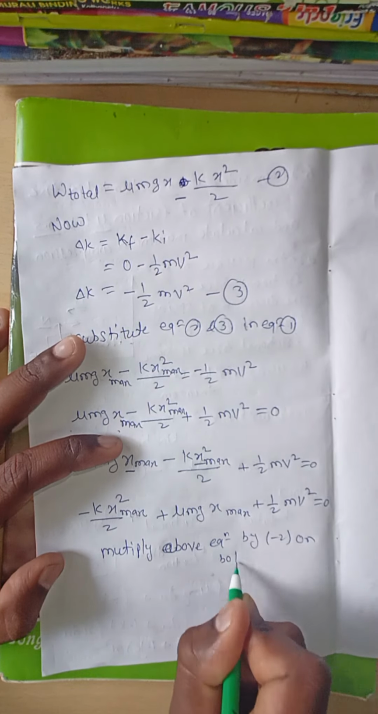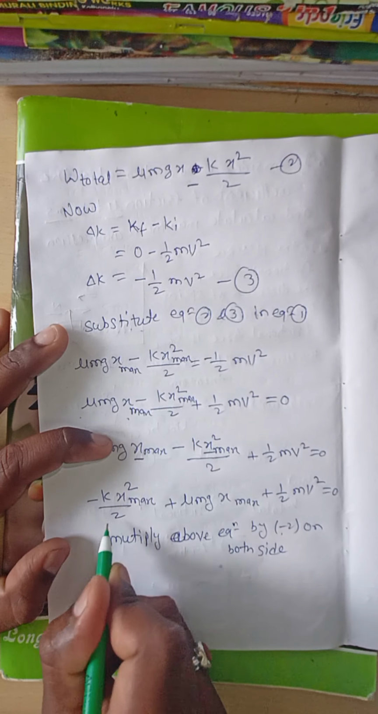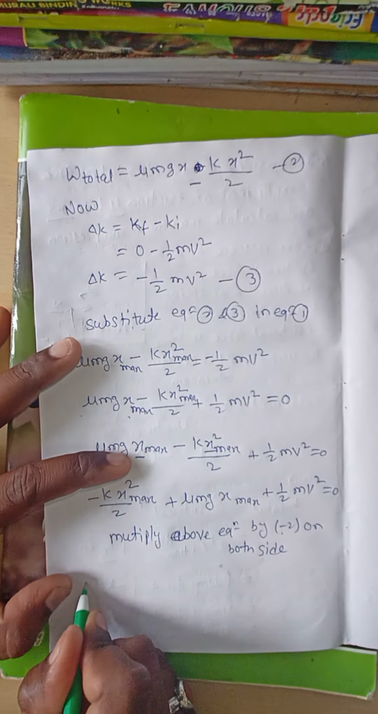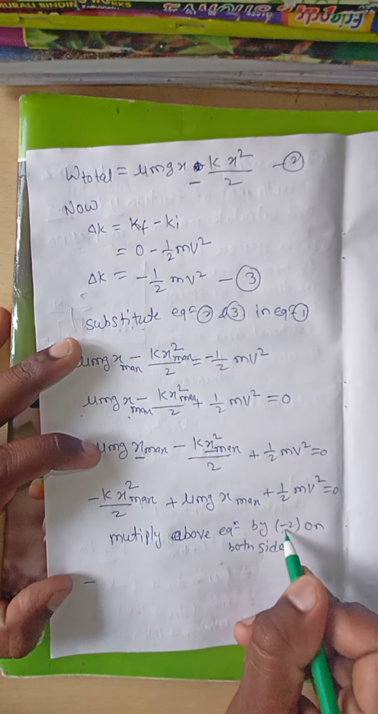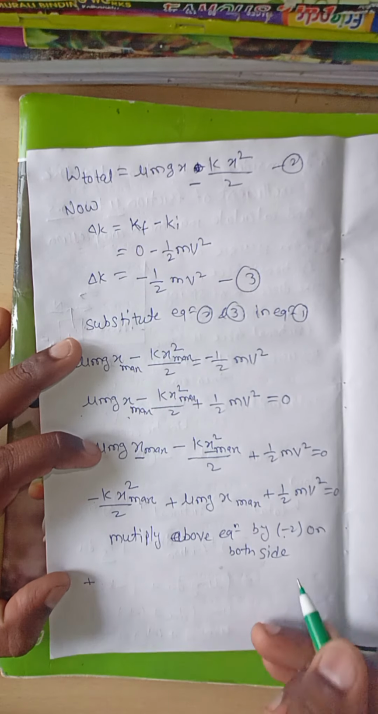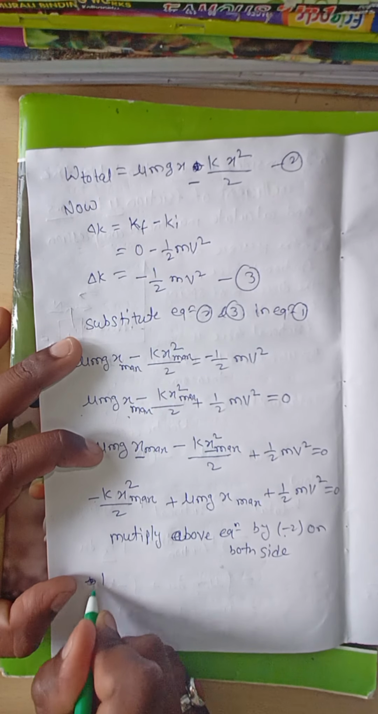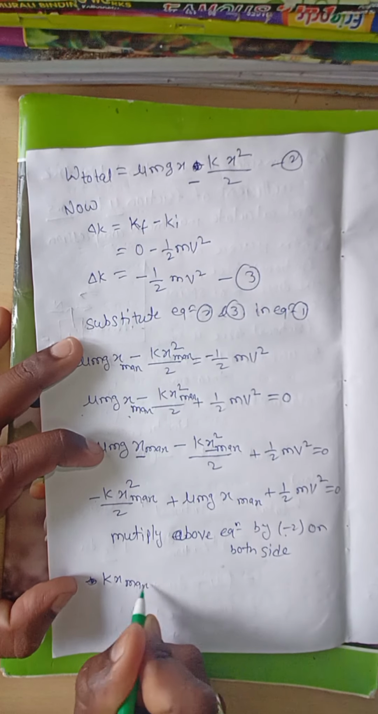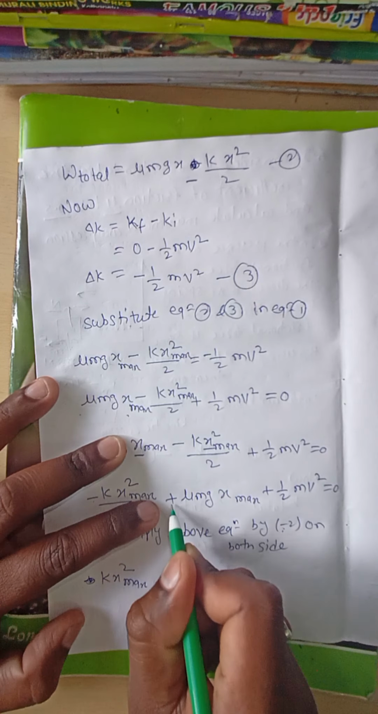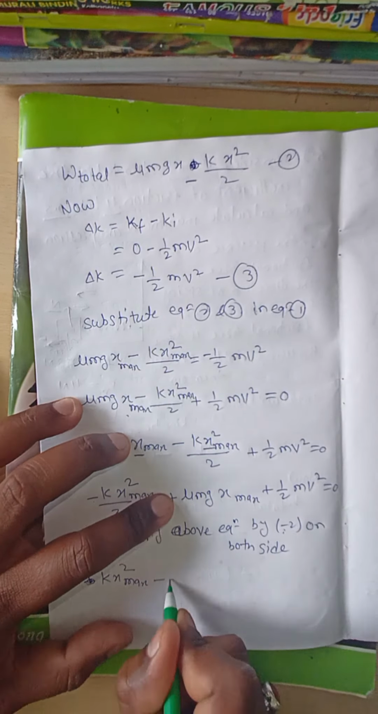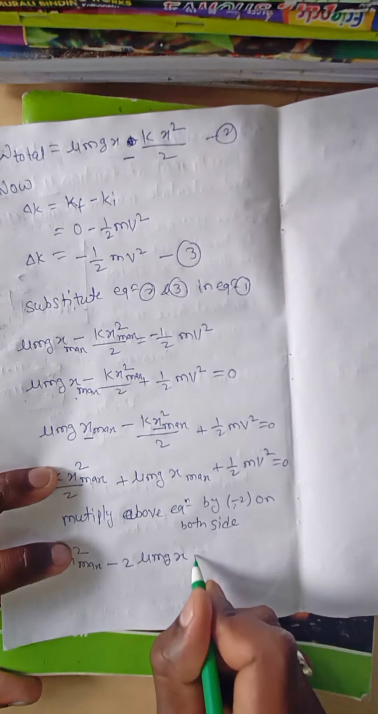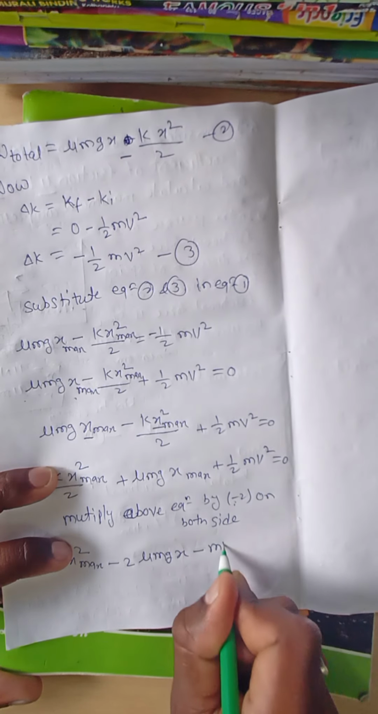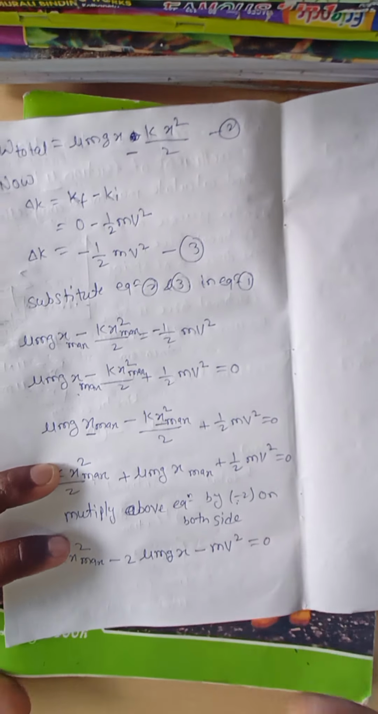Multiply this equation by minus 2. The minus 2 and the minus become minus into minus, which is plus, and the 2s cancel. Therefore this is plus k x maximum square. This minus into this plus is minus, so 2 mu m g x, and this minus into this plus is minus, the 2 cancels, m v square, which is equal to 0.